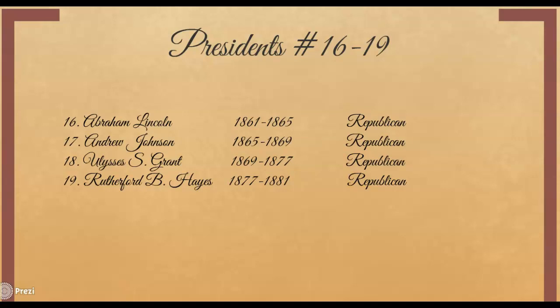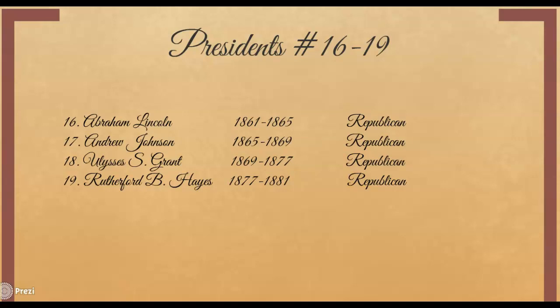Now, that's one thing I do want to make sure you understand, because Lincoln is going to win the election of 1864. And the way it falls, it looks like he's just served one term. But he had won the election, and he was at the very beginning of his second term, and that is what Andrew Johnson will take over. He is 1865, Andrew Johnson to 69, and he's also a Republican.